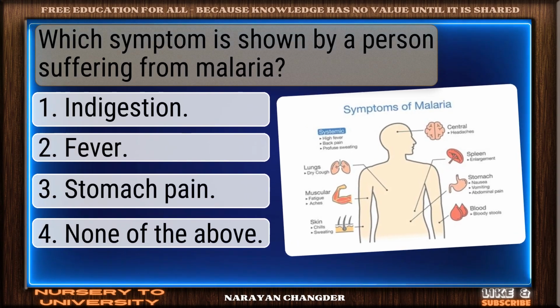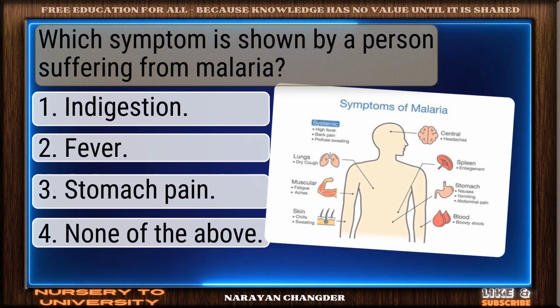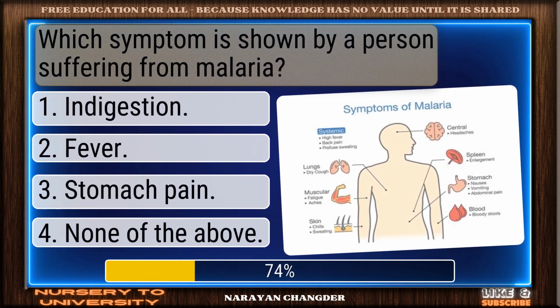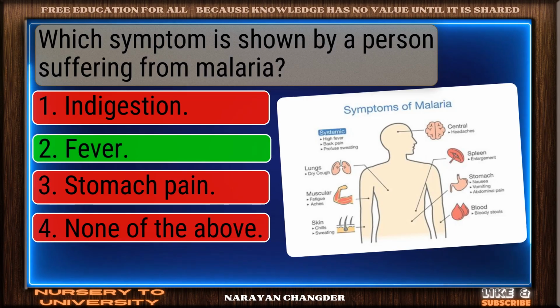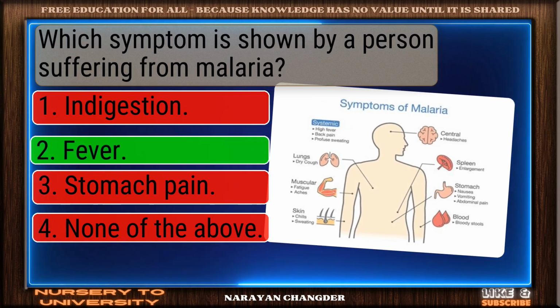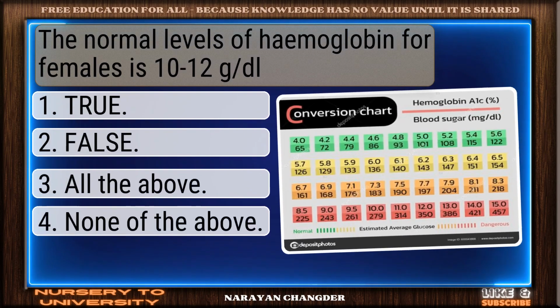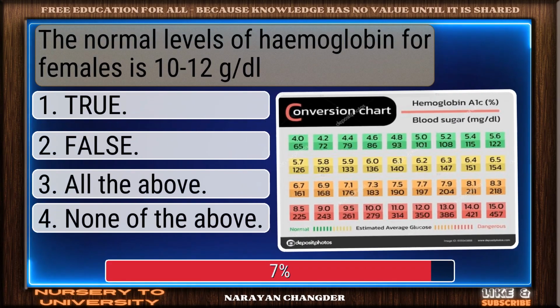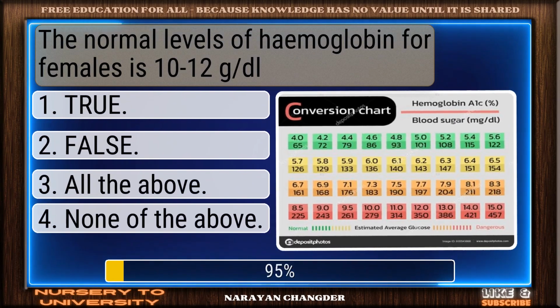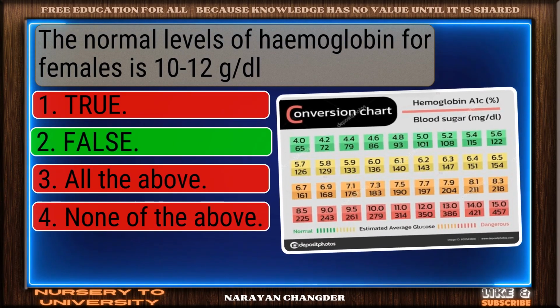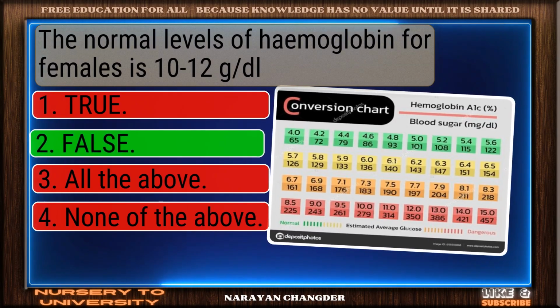Which symptom is shown by a person suffering from malaria? Nicely done. Fever is a solid answer. The normal level of hemoglobin for females is 10-12 dl. Excellent choice. False is the right answer.